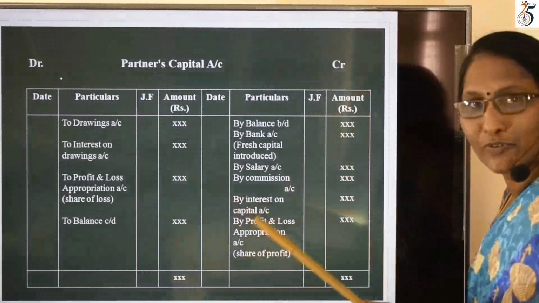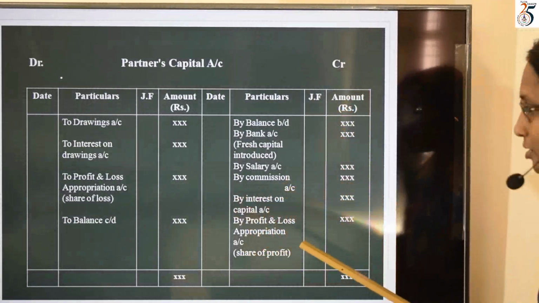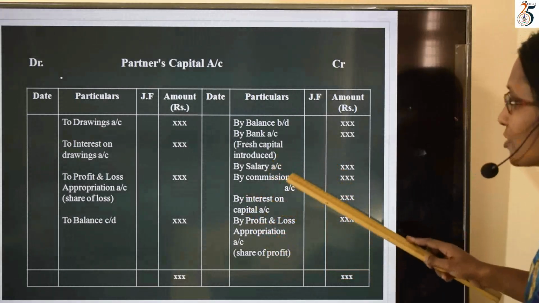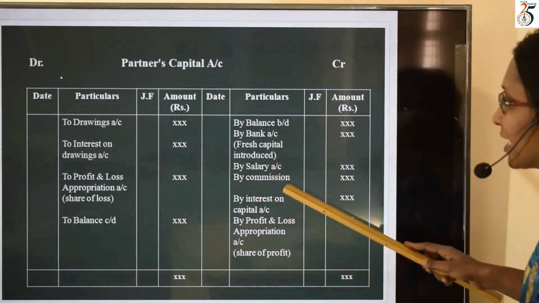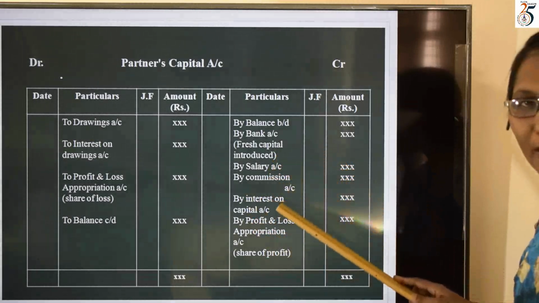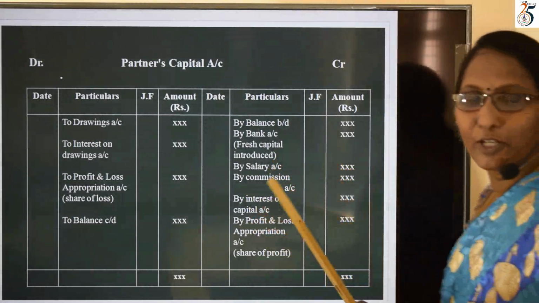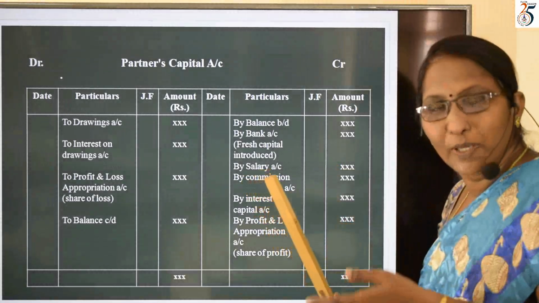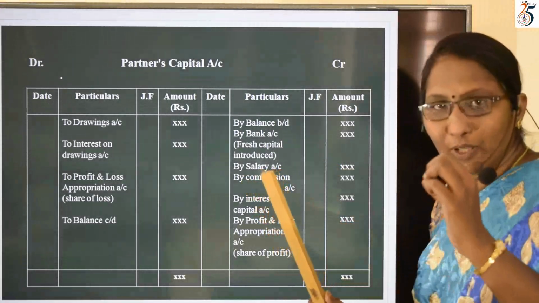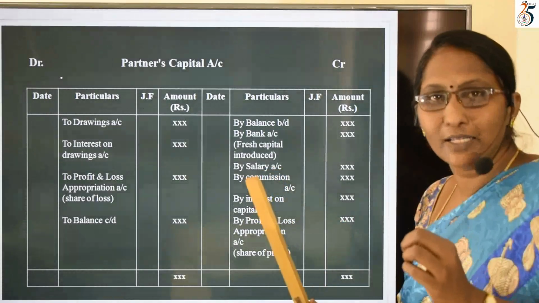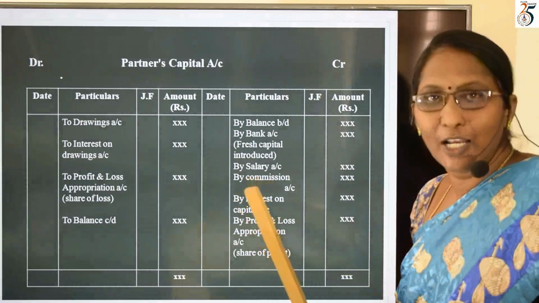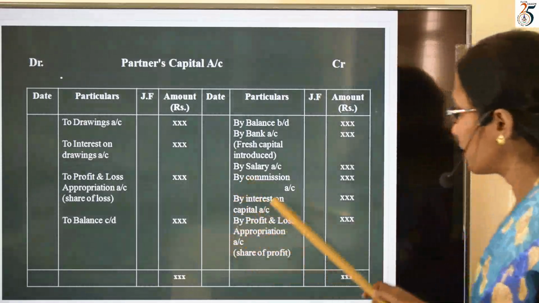So which are the values we are writing in credit side? The items which are going to increase the capital should be written in credit side. Which are the values? The values which the partners are going to receive from the firm.